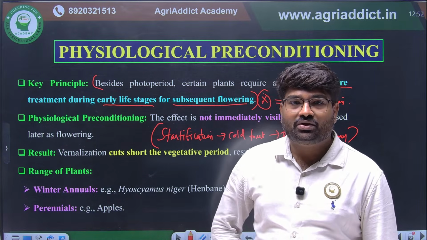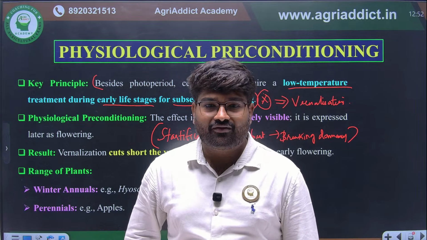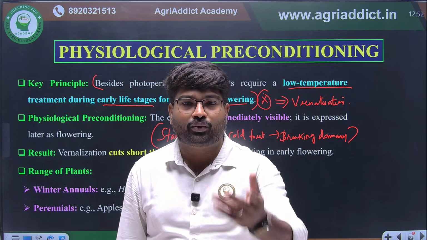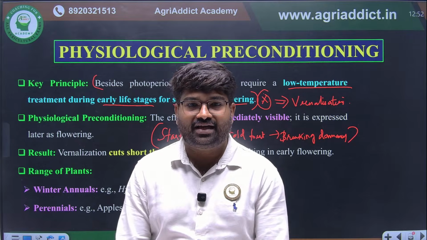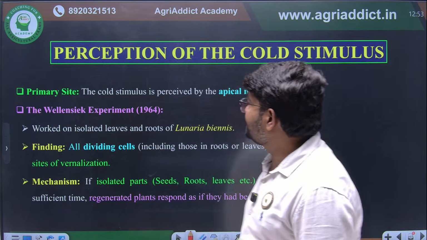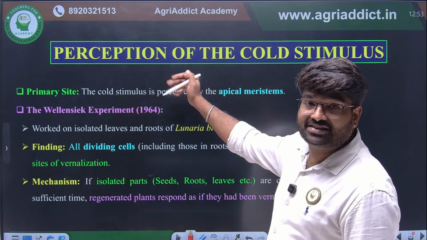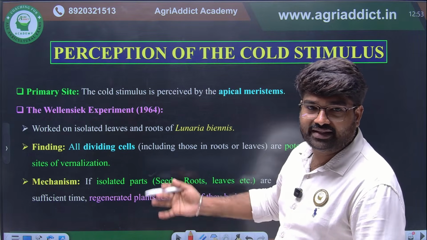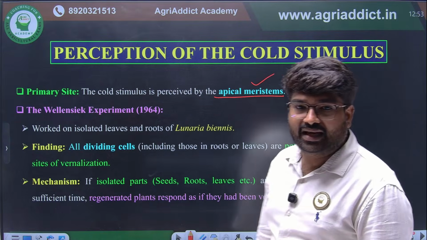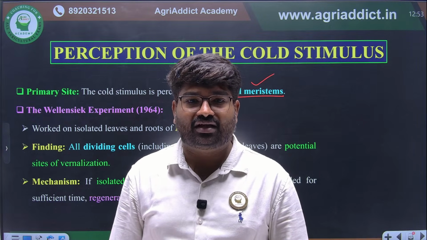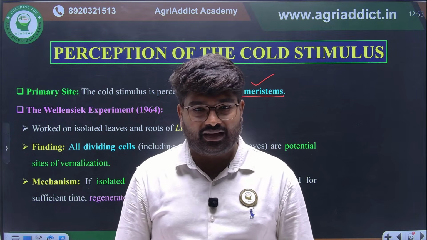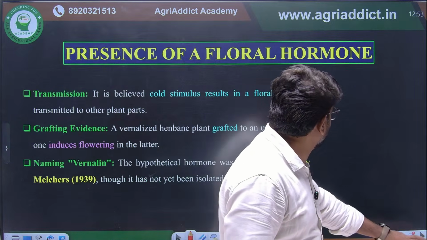Okay. So the key principle is what? We are giving the low temperature treatment at the early stage of life for improving the flowering. Okay. This is the important thing. Next important thing, where will the perception of the cold stimulus happen? This we have already discussed. The perception site is what? Apical meristem is the perception site. Okay, the cold stimulus is perceived by apical meristem.